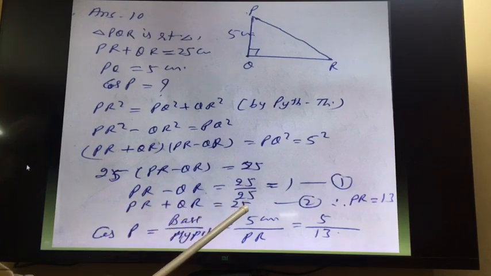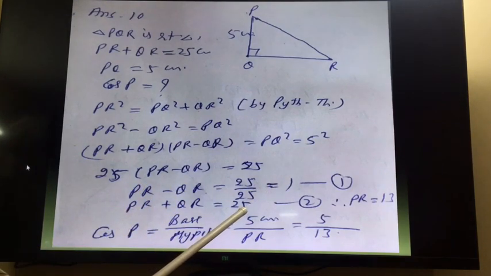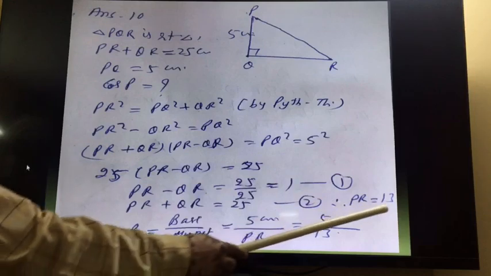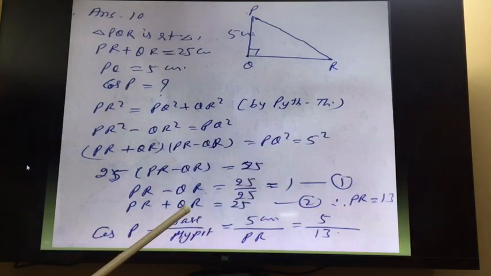This is my equation number 1, and this equation is already given in the question: PR plus QR is equal to 25. So now by adding these two, QR cancels, and we will get 2 PR is equal to 25 plus 1, 26. So PR is equal to 13, and after that we want to find cos P.